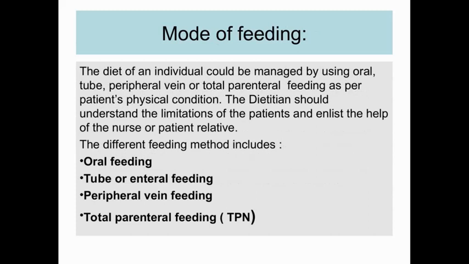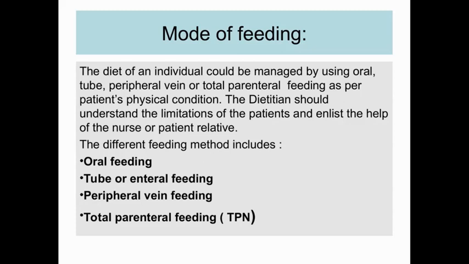Okay, so next we go on to mode of feeding. So here we have oral feeding, tube or enteral feeding, peripheral vein feeding, total parenteral feeding. This we will also discuss in our next chapter, which is adaptation, medical nutrition in critical care.